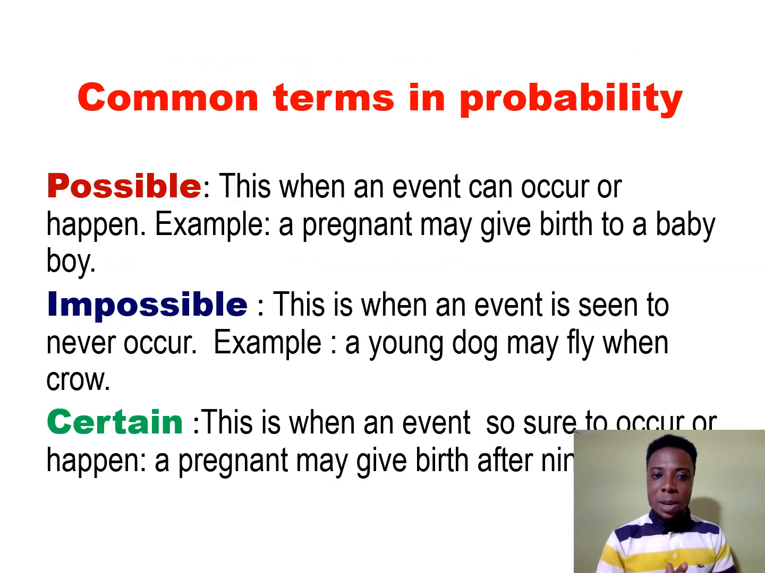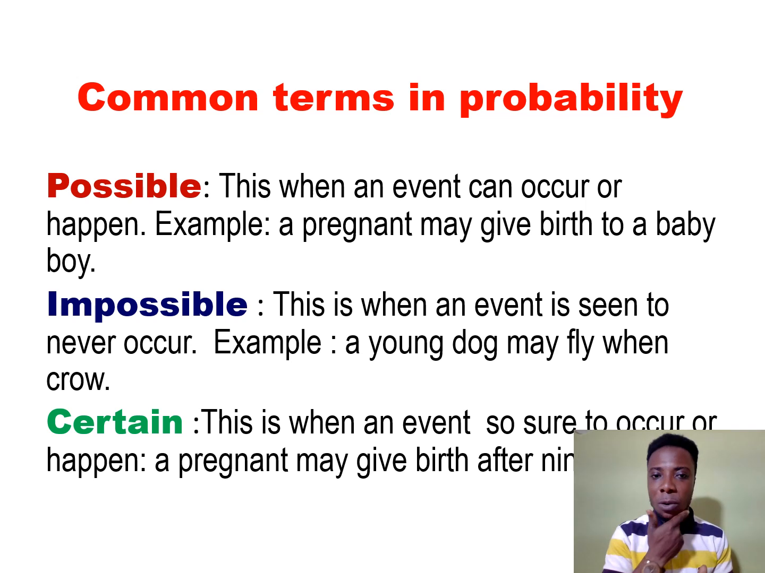Good. Now, let's look at some common terms in probability. We made mention of possible. What does that mean? This is when an event can occur or happen. When an event can occur or happen, it is possible. Like a pregnant woman may give birth to a baby boy. It is possible. Is that not so? So the outcome of that event is possible, and that is probability.